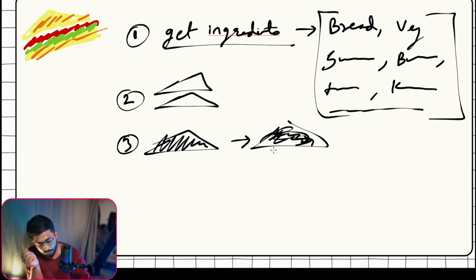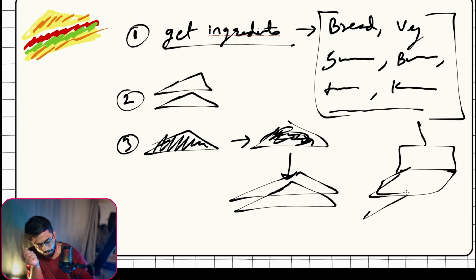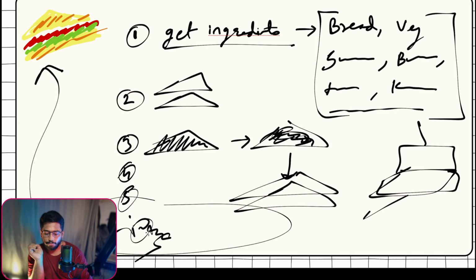Once we apply those veggies, we'll apply the other slice of the bread, and then we'll put it inside the toaster. And then once it's baked inside the toaster, we'll garnish it with a little cheese if required, and some shave and all those things. And once we have these things ready, it'll be around 10 to 12 steps, let's say. And once it's ready, we'll see this sandwich ready for us to eat, served in a plate. So now, as I've shown you, there were 12 steps, let's say.